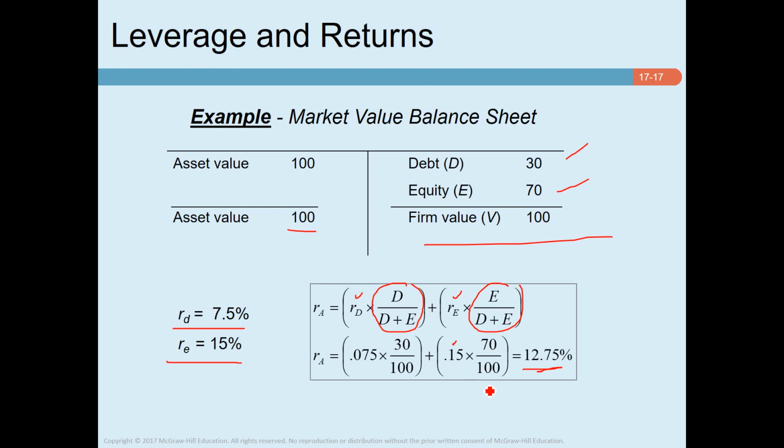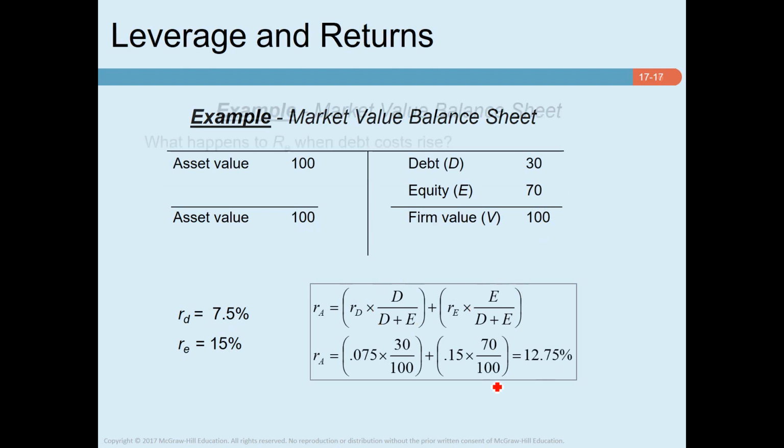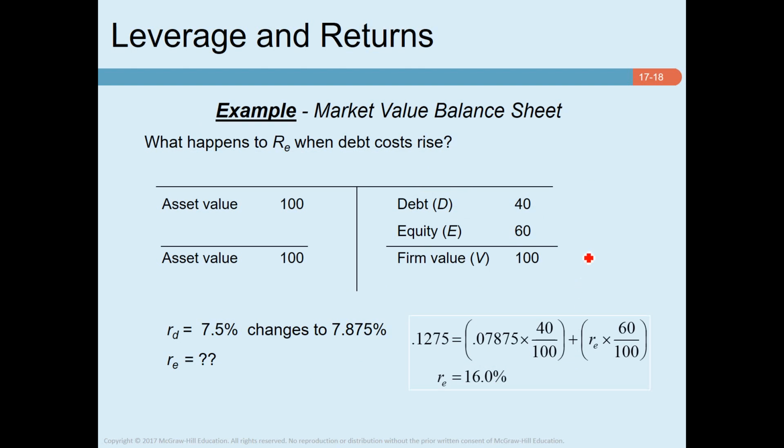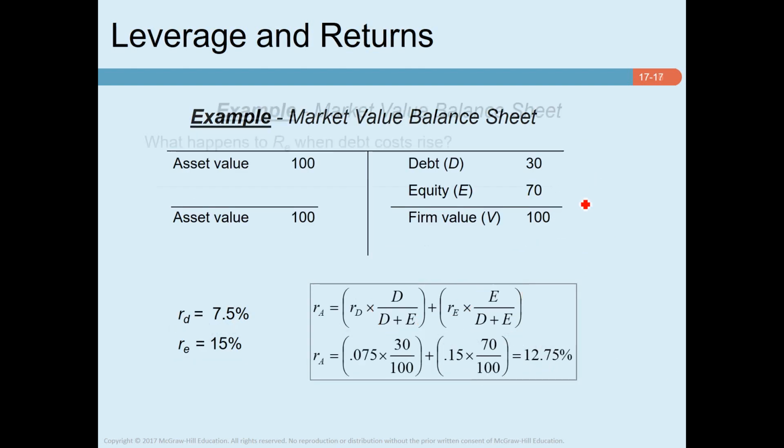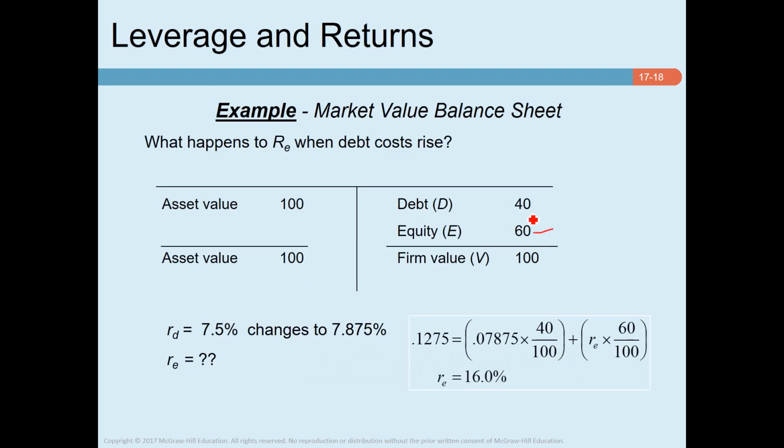Now, if the firm is contemplating investment in a project that has the same risk as the firm's existing business, the opportunity cost of capital for the project is the same as the firm's cost of capital. That is 12.75%. What would happen if the firm issued an additional 10 of debt and used the cash to repurchase 10 of equity? So previously equity was 70, now equity is reduced to 60 because $10 of equity is repurchased by issuing $10 of debt.